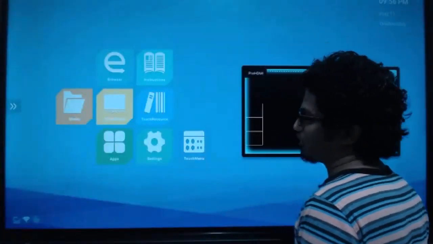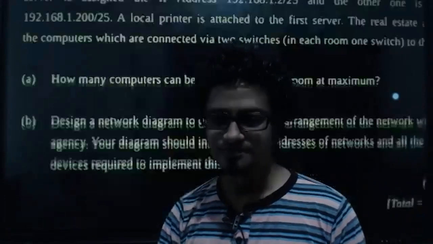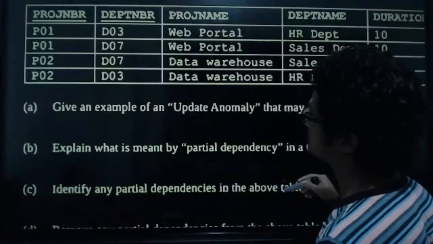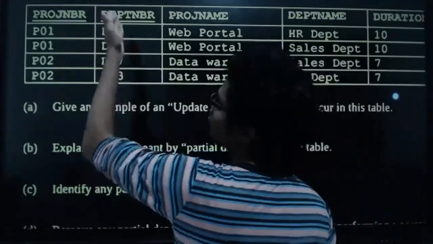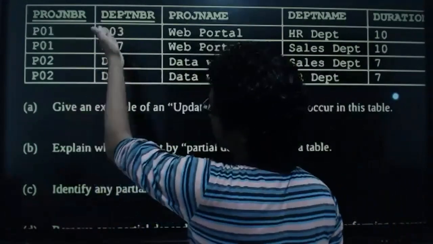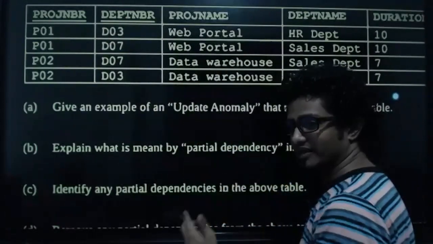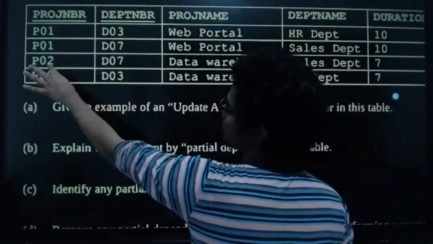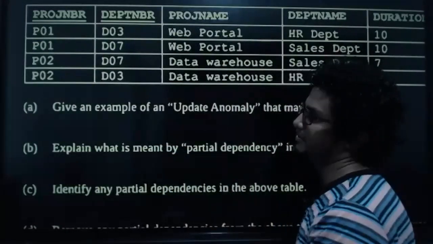So let's see whether we can find any columns which are having partial dependencies, okay? Identify any partial dependencies above the table. To identify this project name, do we need to have both the columns? I'm simply asking, do I need to have P01 and D03 to identify web portal? D03 has nothing to do with web portal, right? So yeah, there is a partial dependency. Web portal, or its project name, always depends only on the project number. So there is one partial dependency that we can identify.